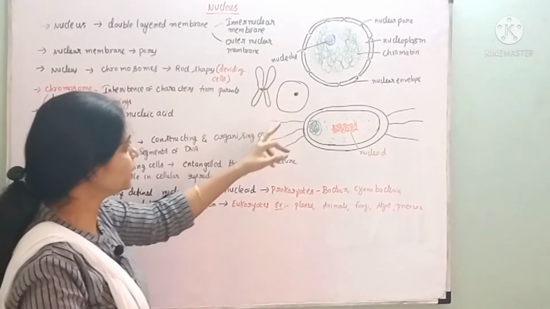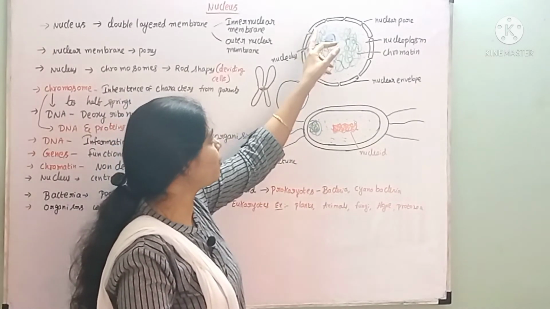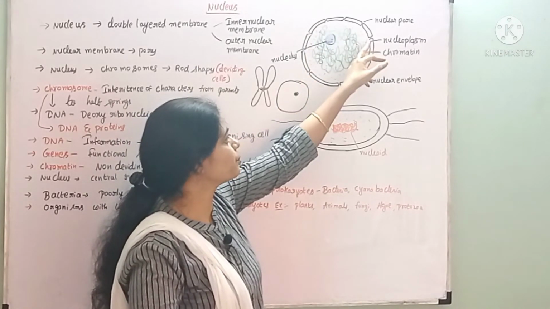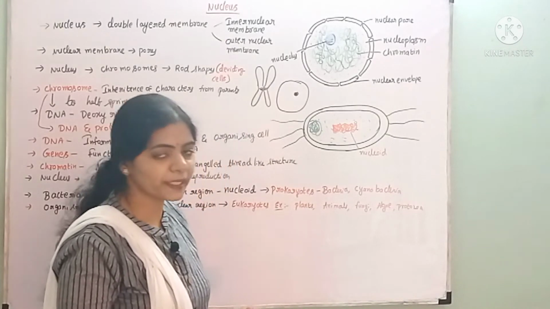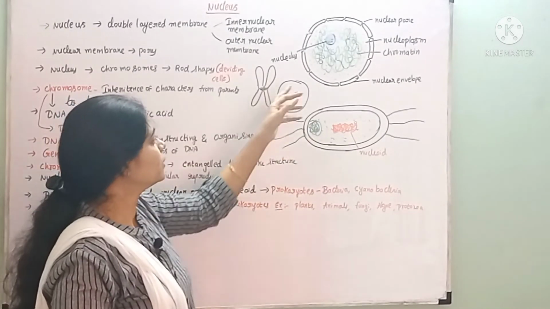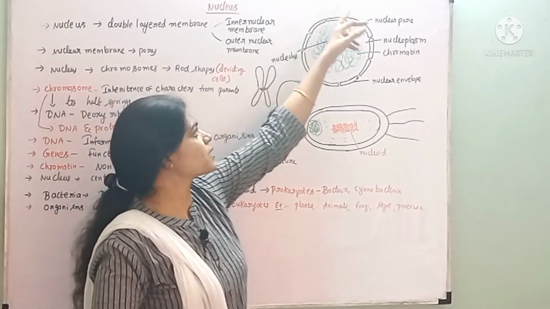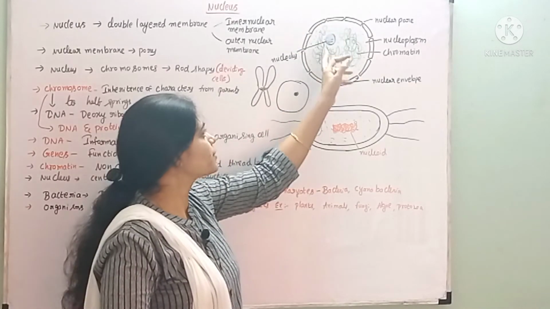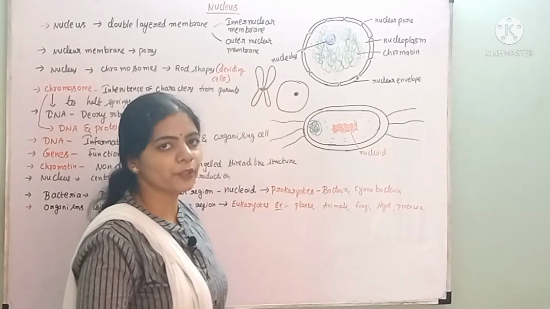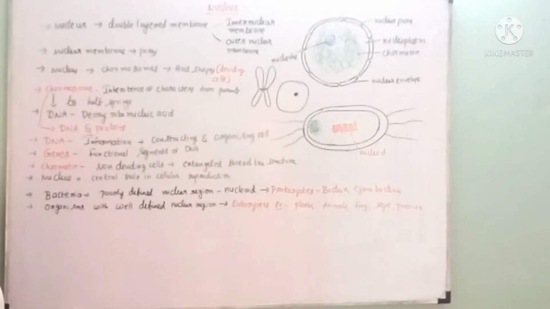And within the nuclear membrane, there are several pores. These pores are called nuclear pores. By means of these nuclear pores, the nucleus communicates with its surrounding cytoplasm. The cytoplasm is present right around it, so the contents communicate with the surrounding cytoplasm.